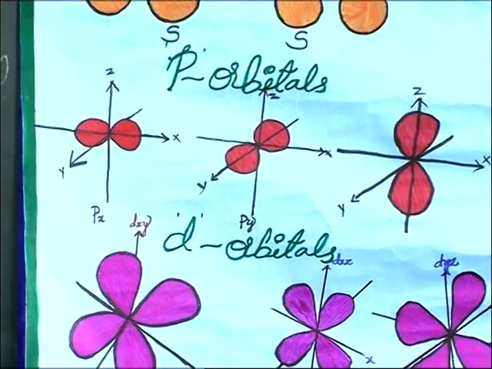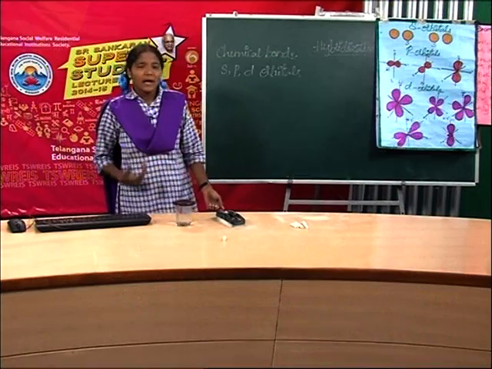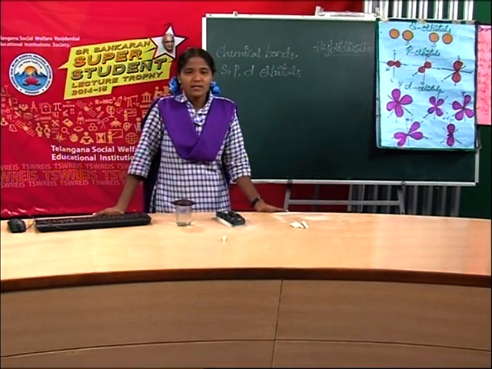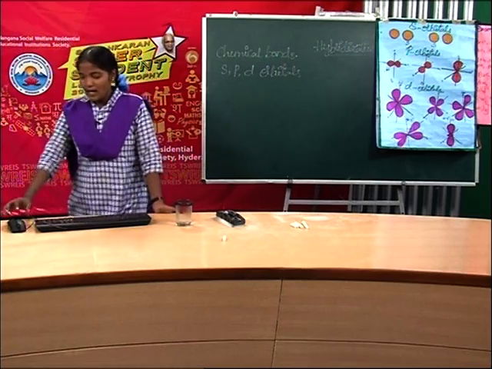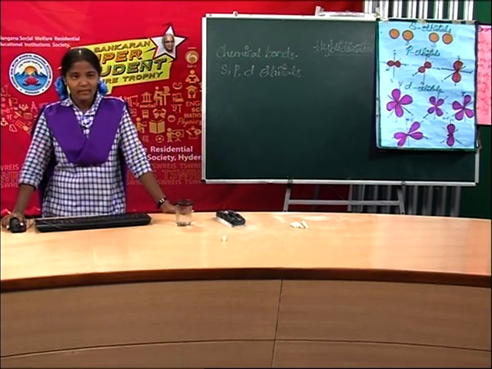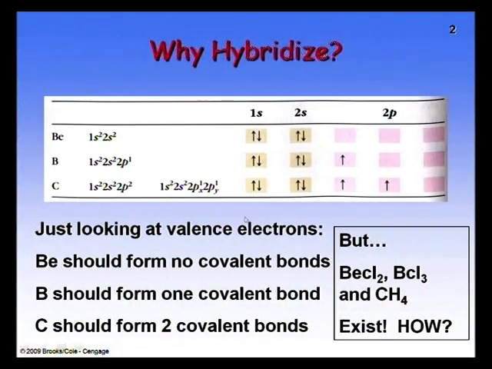And next, friends, why are these molecules hybridized? Let us see with the help of the slide. Just looking at valence electrons. First one is beryllium. Beryllium atomic number 4, electron configuration 1s2, 2s2. It does not have unpaired valence electrons, so beryllium should form no covalent bonds.